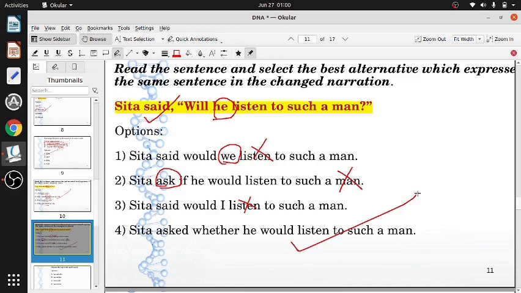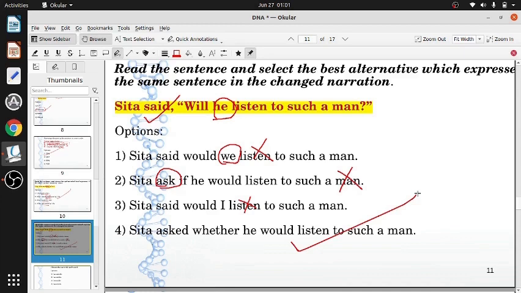Whenever questions like will he listen, will you do it, will you go, will he come, will it happen, will it rain are asked, where the answer could be yes or no, you can't answer all questions in yes-no form. Where are you going? You can't say yes or no. What is your name?